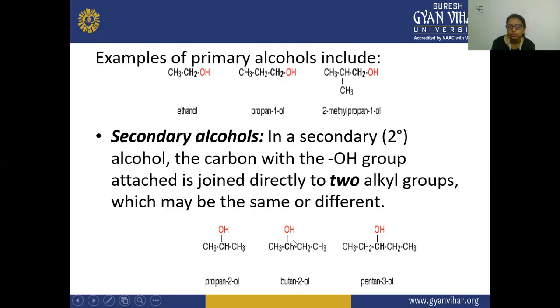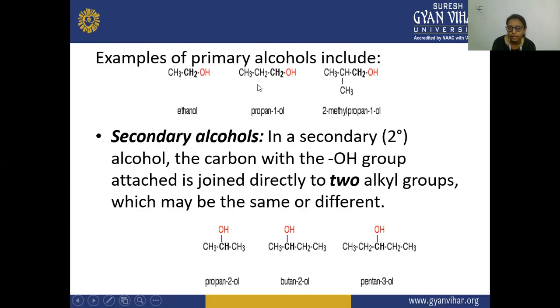So this carbon which is attached to the OH group is attached to one alkyl group and secondly another alkyl group, and both are different alkyl groups. In this case you can see this carbon is attached to two alkyl groups, but in case of primary it is attached to only one carbon atom.